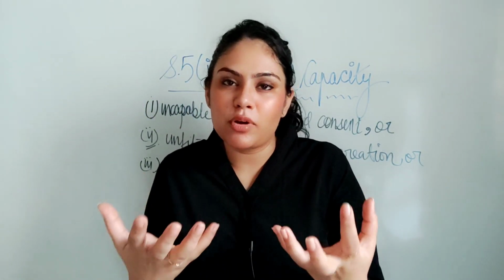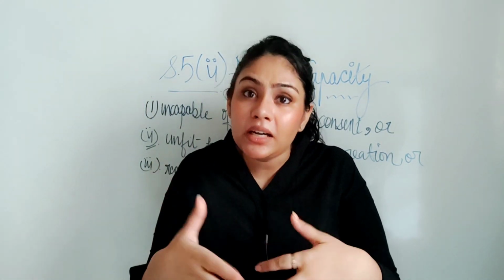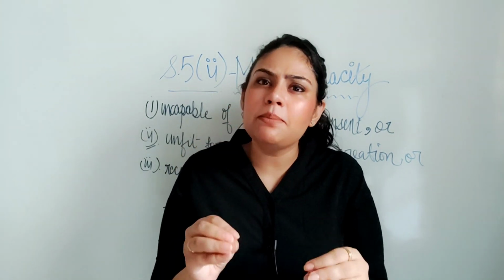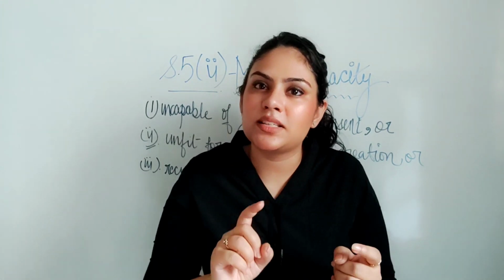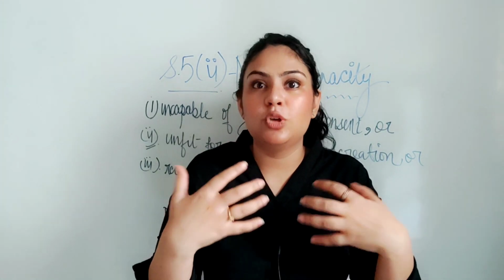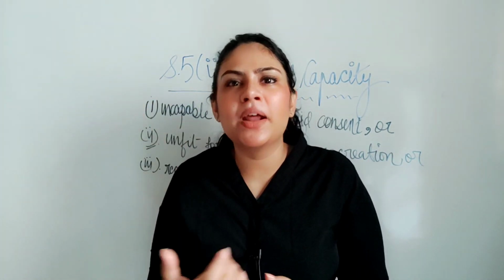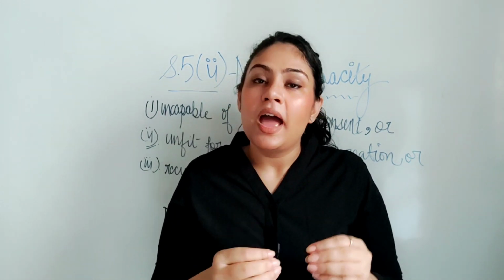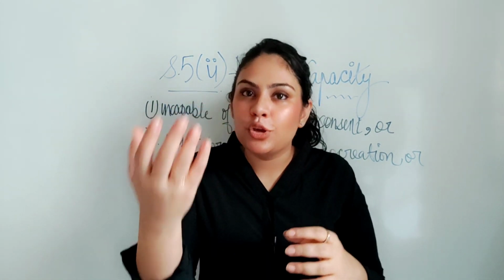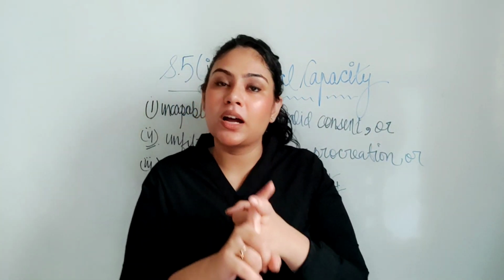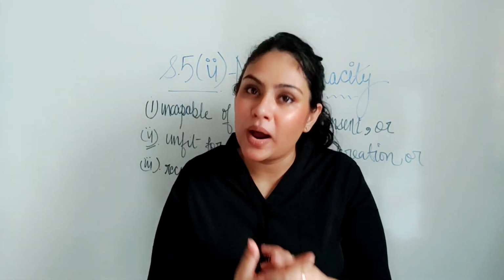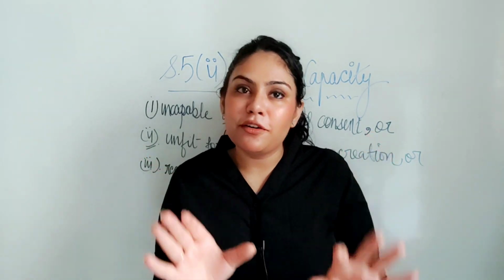What I'm trying to say is that even if only one condition is satisfied, you can bring the case to the court. There is no need on your part to satisfy all three conditions. Even if you are fulfilling only one condition, that is sufficient.